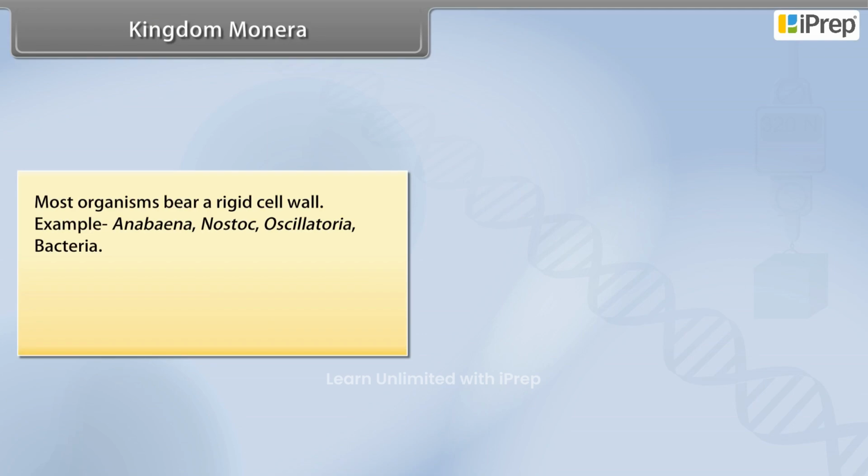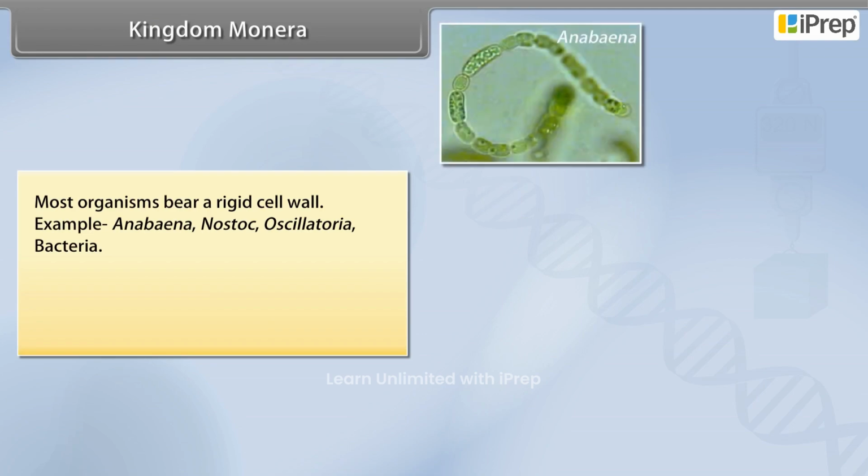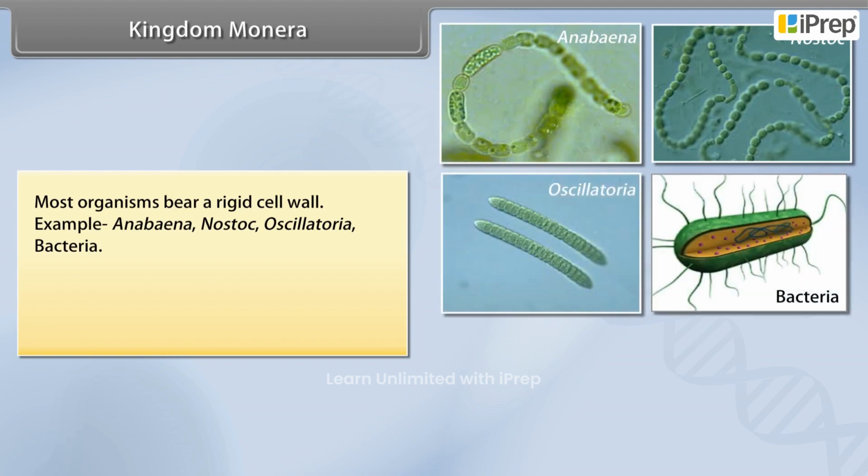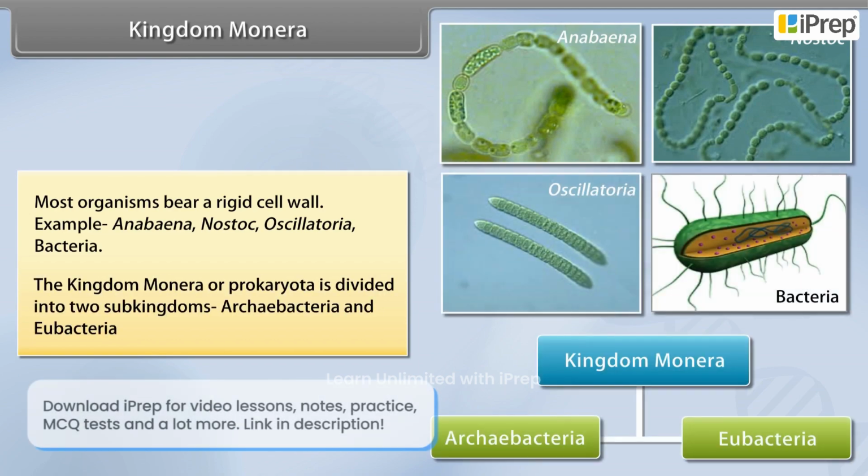Most organisms bear a rigid cell wall. Example: Anabaena, Nostoc, Oscillatoria, bacteria. The kingdom Monera or prokaryota is divided into 2 subkingdoms: Archaebacteria and Eubacteria.